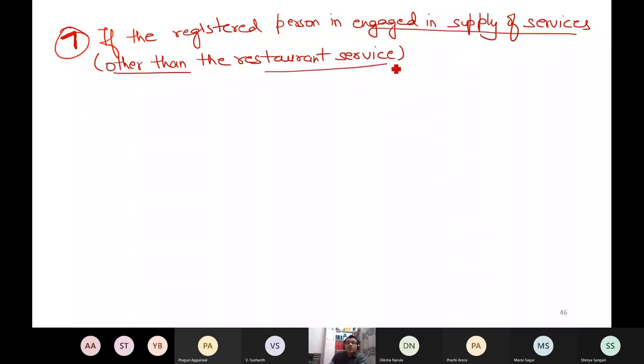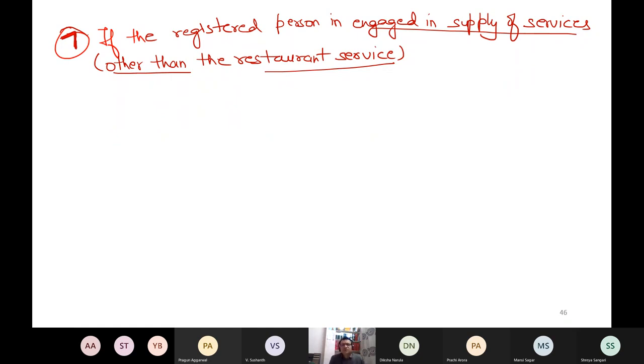Because if you remember, under the normal case of composition levy scheme, only restaurant service is covered, but there are lakhs of services. Interior designing is also a service. Actors are also providing their services. Fashion designing is also a service. Hair cutting is also a service. And a sweeper is also providing a service.